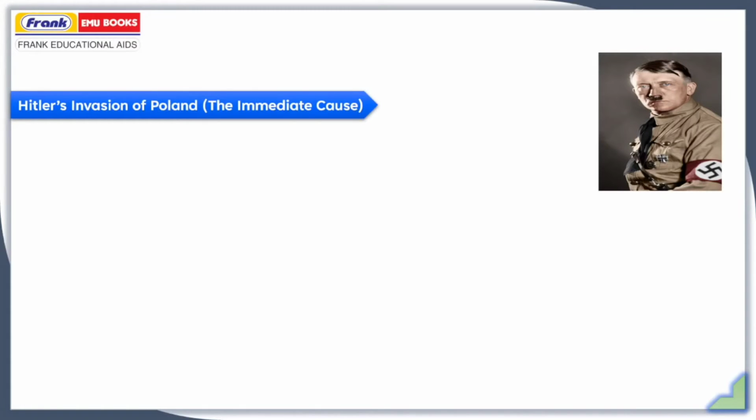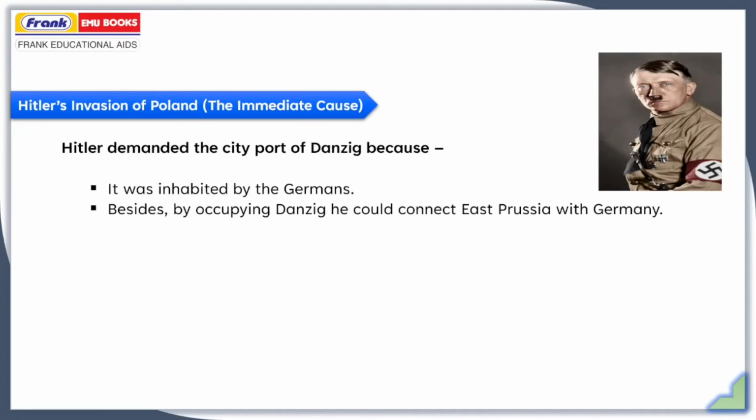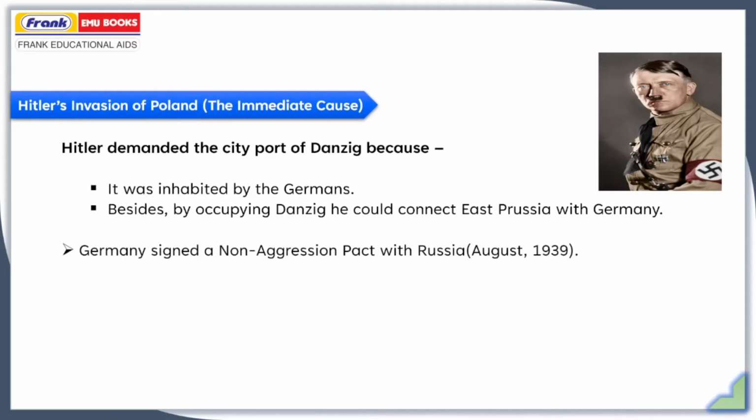Hitler's invasion of Poland. This was the immediate cause of the Second World War. Hitler demanded the city port of Danzig because it was inhabited mostly by Germans. Besides, by occupying Danzig, he could connect East Prussia with Germany. So Germany signed a non-aggression pact with Russia in August 1939.